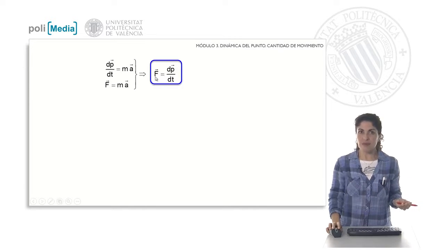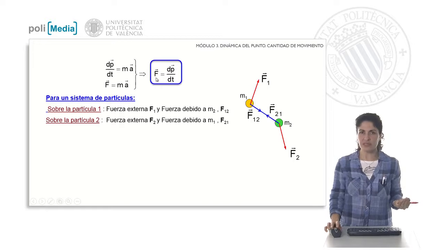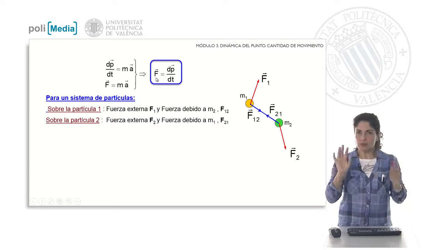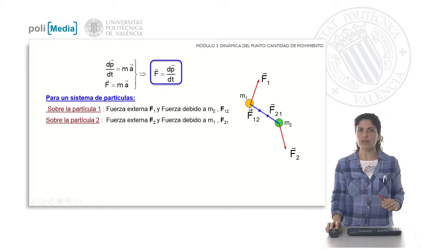The force, or the resultant of forces that are acting on our system, is also going to be defined by the variation of its quantity of motion as a function of time. Let's see what happens now to see these forces. If we have to take into account all types of forces that are acting on our body or on our system, or only a certain type of forces, we are going to analyze a very simple system, a system composed only of two particles, the yellow particle and the green particle.